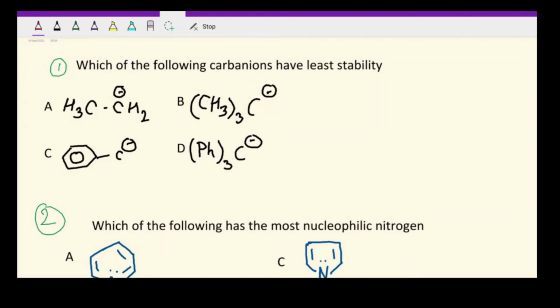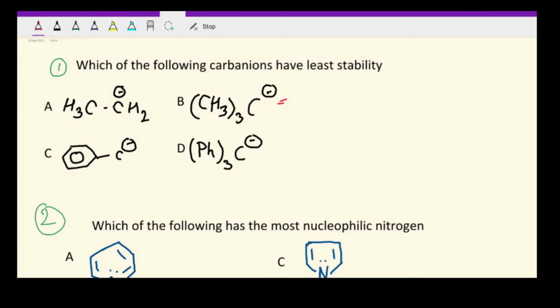Okay, so the first question says, which of the following carbon ions have least stability? And we have been given 4 options. Okay, so now to check the stability of the carbon ion, we have to see obviously that the negative charge on carbon must be stabilized. So let's check with the first option.